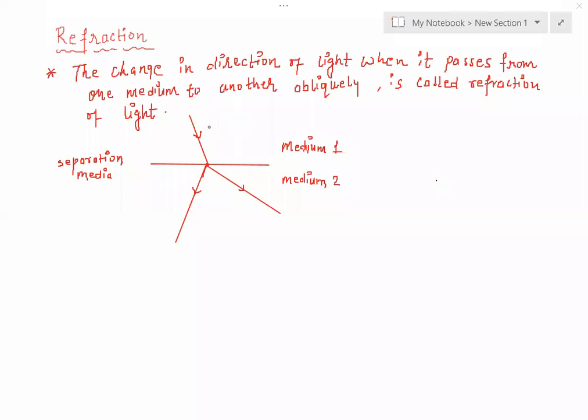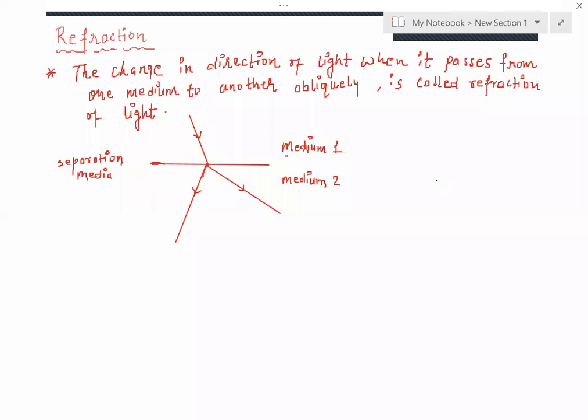So as you can see here, this line acts as a separation media, and above this line it is medium 1, and below this line it is medium 2. So this is the light ray, and this light is passing from medium 1 to medium 2.